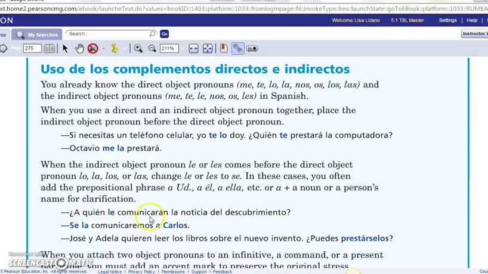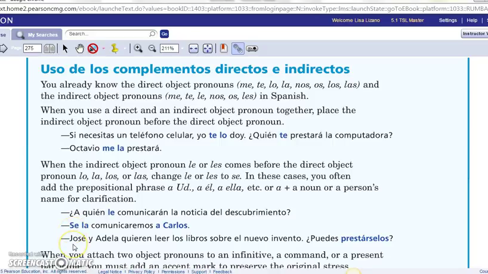¿A quién le comunicarán la noticia del descubrimiento? Who will they communicate the news of the discovery to? Se la comunicaremos a Carlos. So this se is representing Carlos. He's the indirect object pronoun. And the la is the direct object pronoun representing noticia. If it was referring to Carlos, it would have originally been le, but we're not allowed to have le la, so we changed the le to a se.